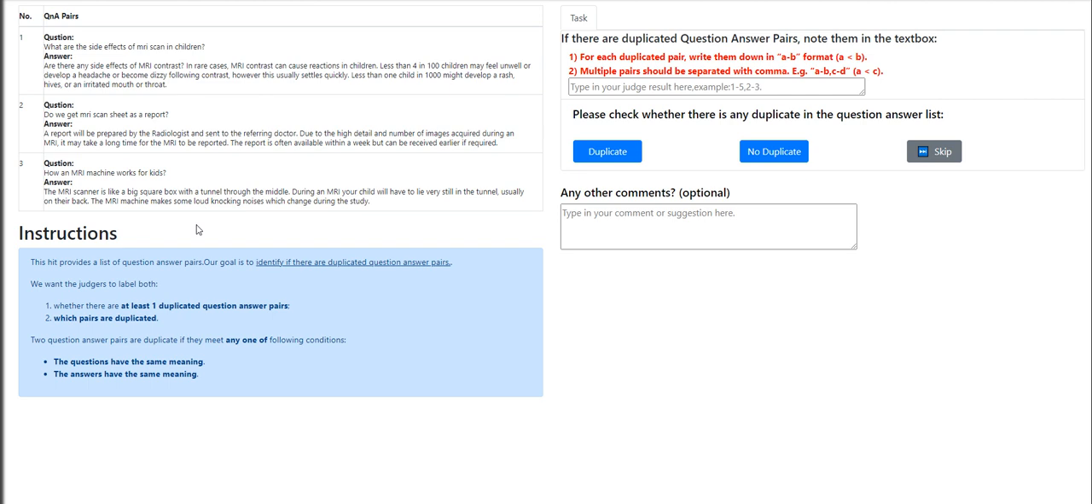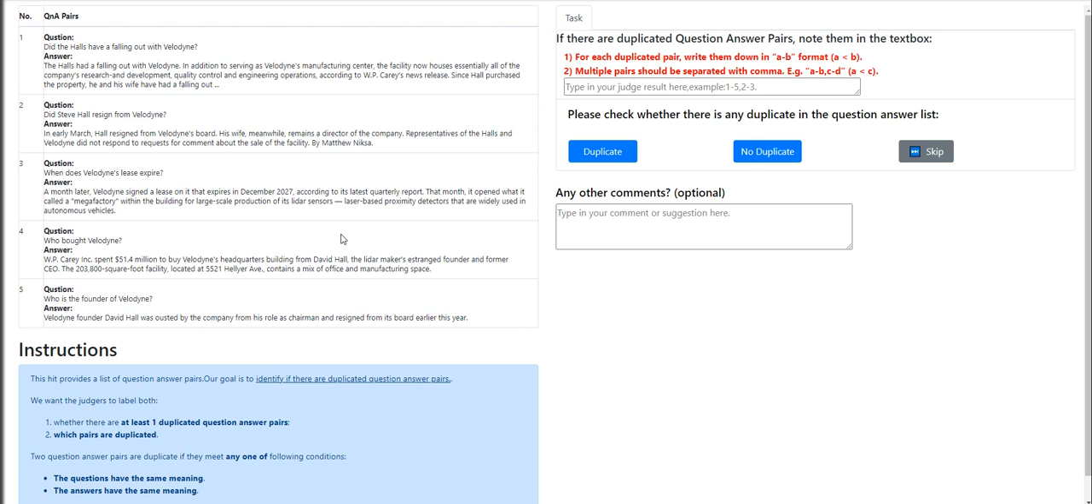Do we get MRI scan sheet as a report? How does an MRI machine work for kids? No duplicate. Some of the hints will tell you if it's right or it's wrong.